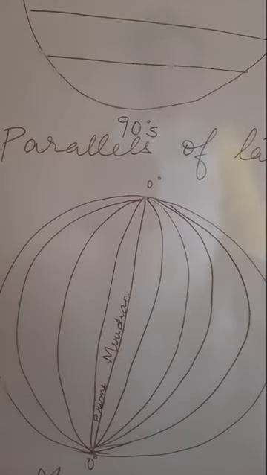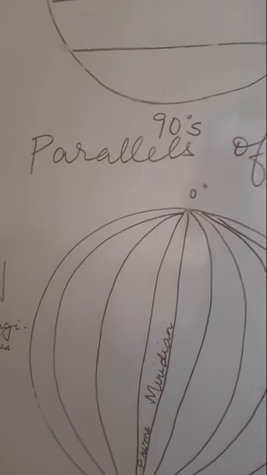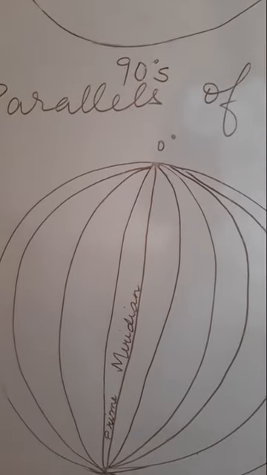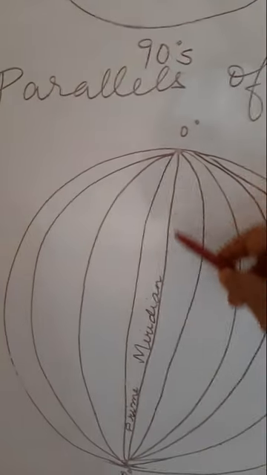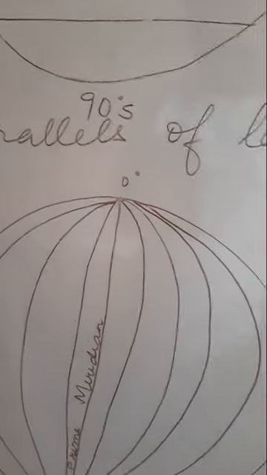So it's not that we are having 180 longitudes this side and 180 longitudes that side. The prime meridian comes out as 180 degree at the back.